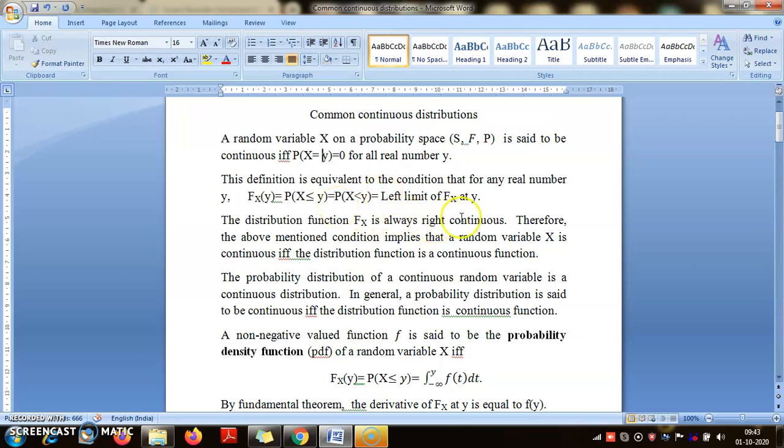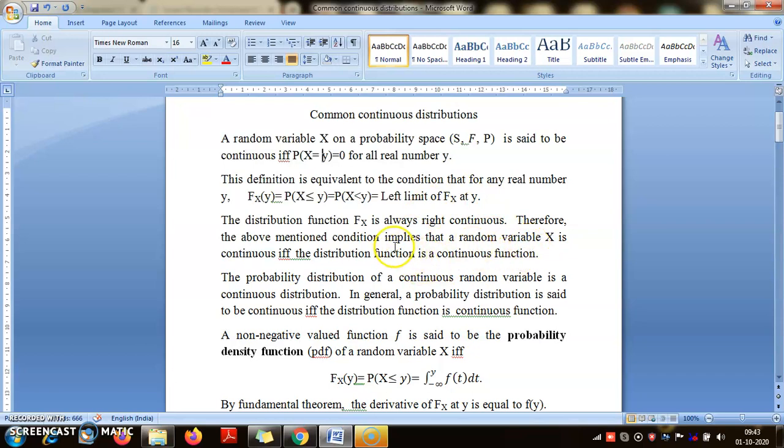Now this part is slightly technical. I don't know whether you can see that or not. Anyway, in general, when you look at probability X strictly less than y, that is not exactly the distribution function, rather the left limit of the distribution function at y. Anyway, this point we will revisit when we talk about properties of distribution functions in detail. The distribution function is always right continuous. This is also a property. We have not proved it.